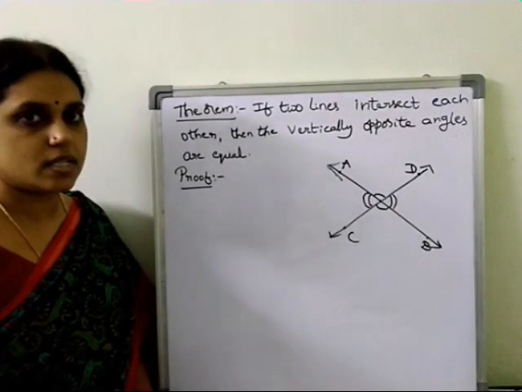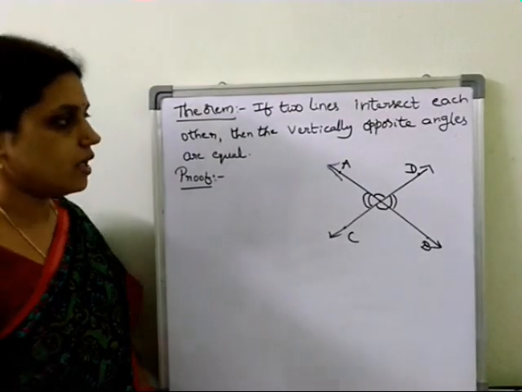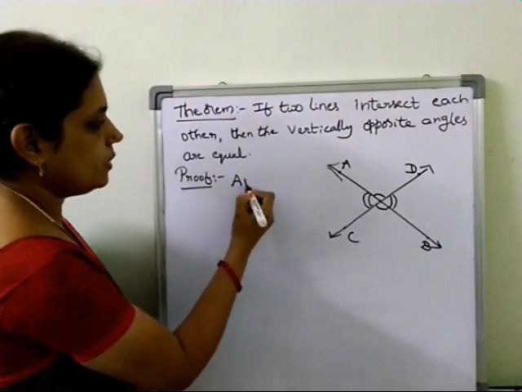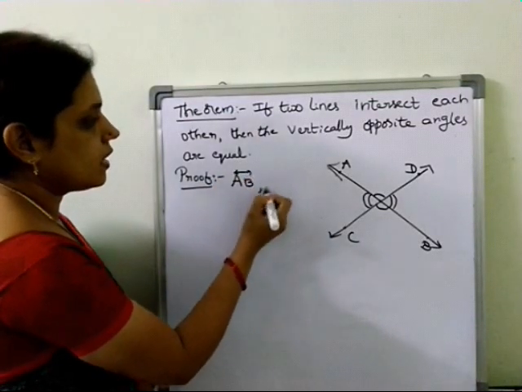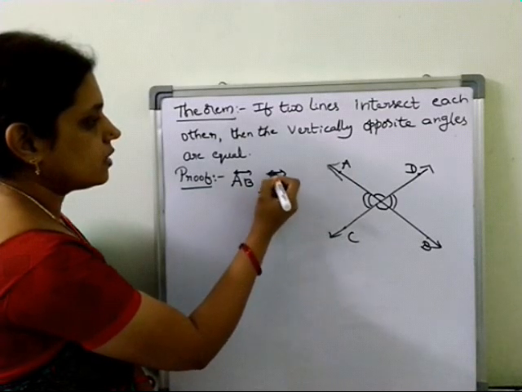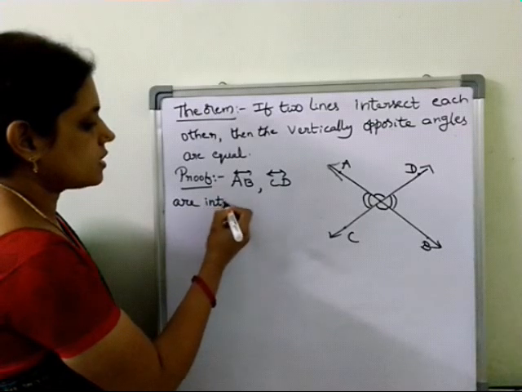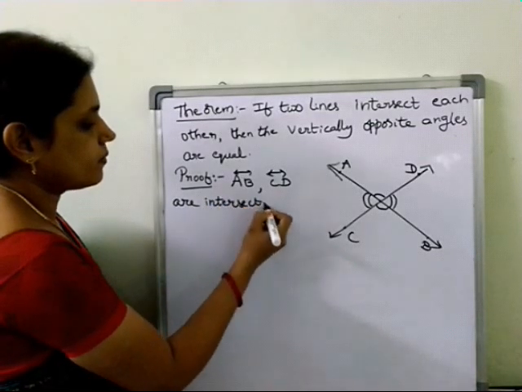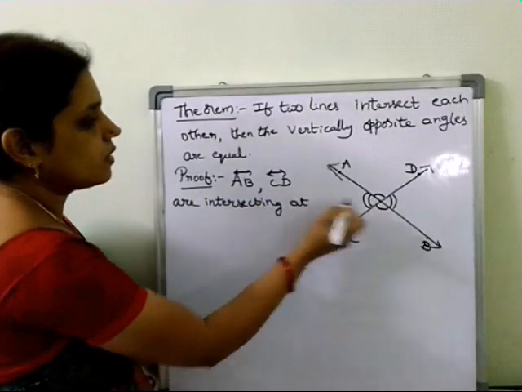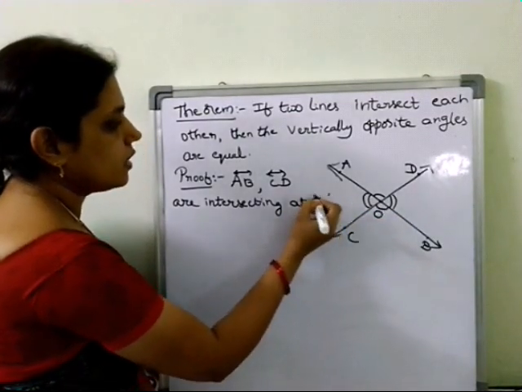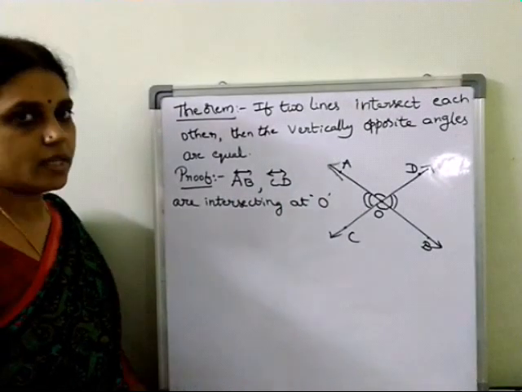So two pairs of vertically opposite angles we got now. So what do we write here? AB, CD, two lines are intersecting at O. We named the point O.